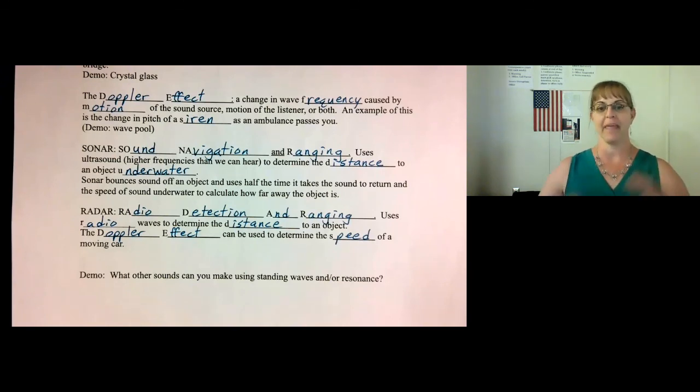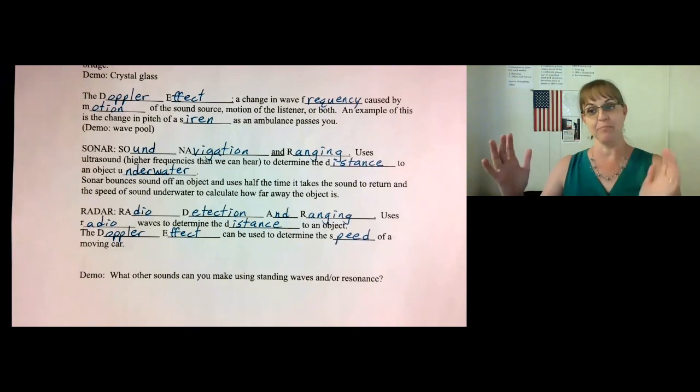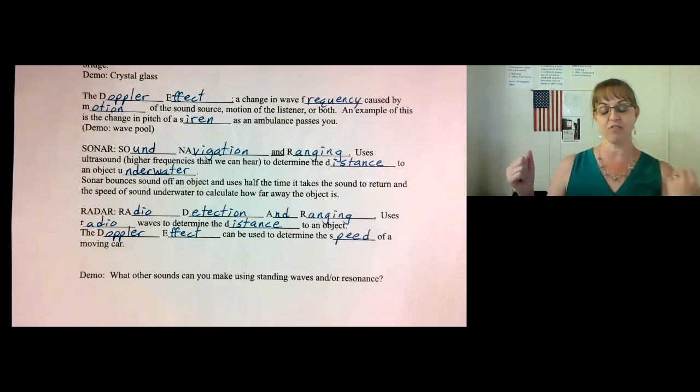For example, if you are moving towards a police car who has their radar on, then you will be bunching the waves up and pushing them more quickly towards the radar. If you are moving away, it'll be stretching out the waves. That radar can detect how much the waves are compressed or stretched out and determine your speed.